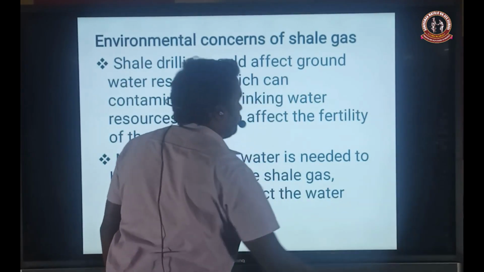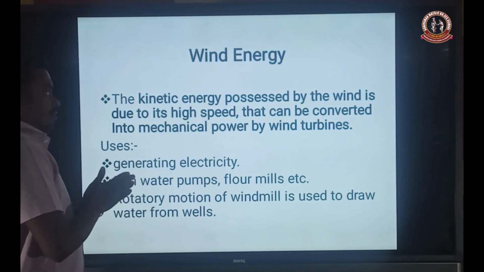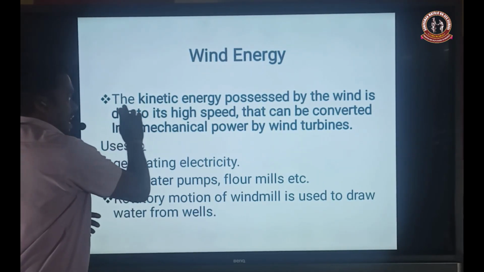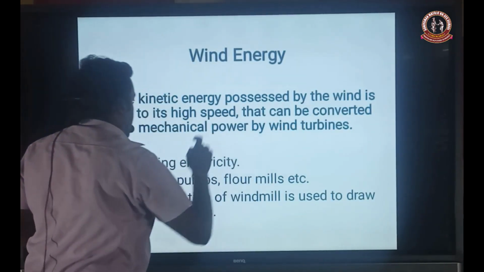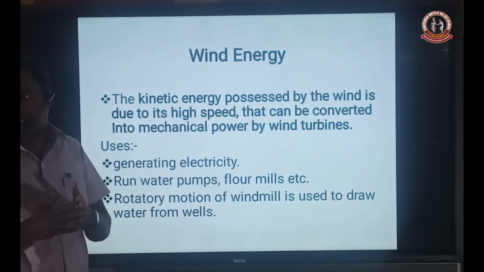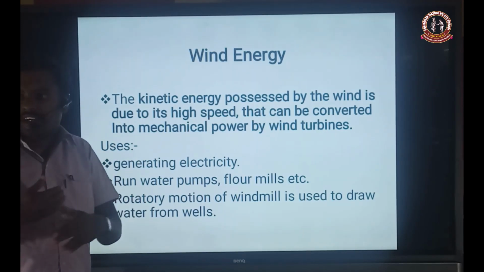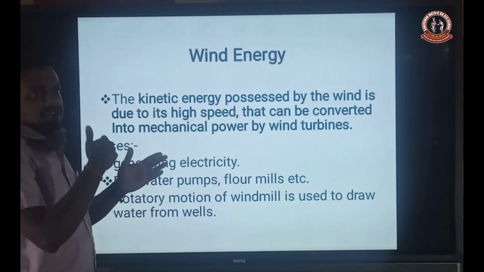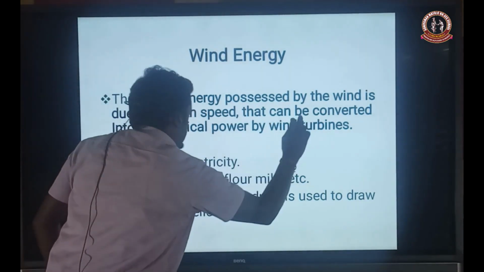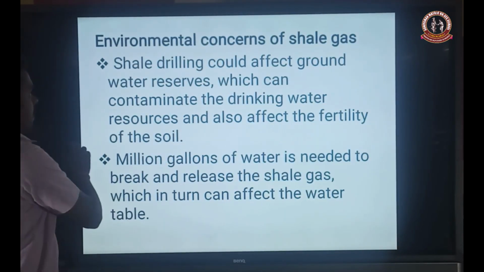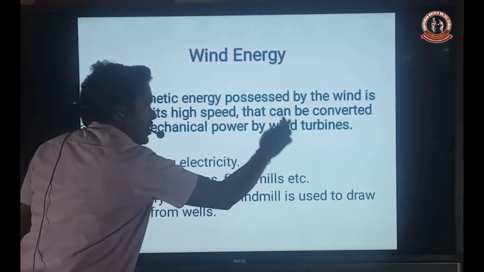The next one, wind energy. Here wind energy is obtained from the air. In simple terms, it is kinetic energy. Kinetic energy means the energy of movement possessed by the wind due to its high speed. When the wind is at high speed, the turbines become rotated to form energy. That energy is converted into electrical energy, that is wind energy. Due to its high speed, it can be converted into mechanical power by the wind turbine.